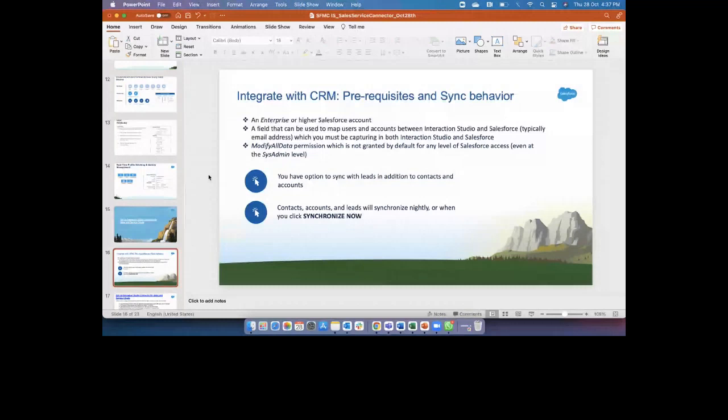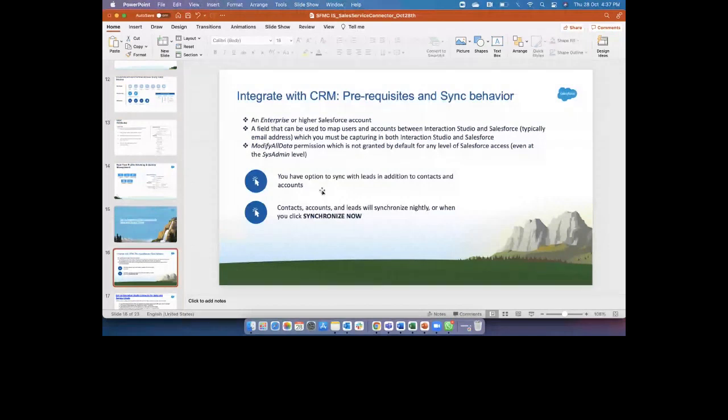So typically we can leverage the email address, because that is the key unique identifier that I would like to leverage in this POC. We need to capture it in both Interaction Studio and Salesforce as well. I'm going to showcase how it looks, and we require modify all data permission at a profile level for the system admin. Okay, as I said, what kind of data will be synced between both the systems? It's leads, in addition to contacts and accounts as well.